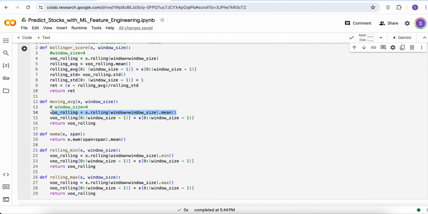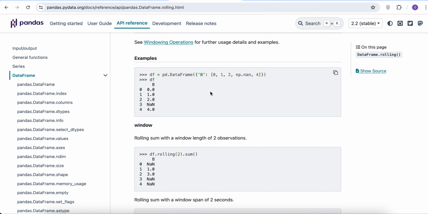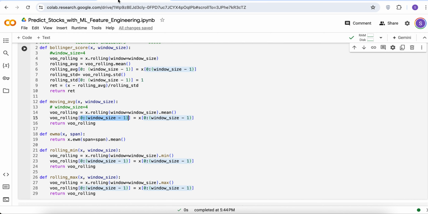We have to be careful in all these cases where the rows from 0 to window size minus 1 are always NaN when we do the rolling calculations, because we don't have enough numbers to add up or average. So for example, in this first case, the rolling sum is NaN because we don't have enough numbers. In that case, we just replace it by the original values so that we don't end up with NaNs in our data frame. And we do the same thing in all our calculations.